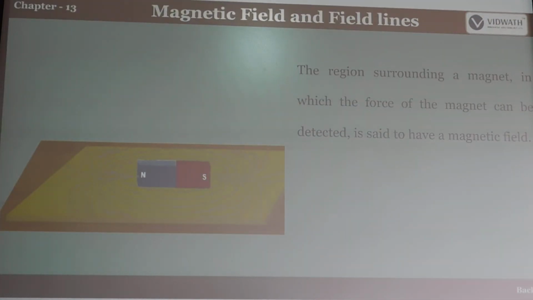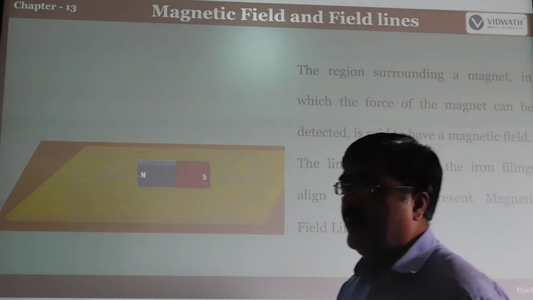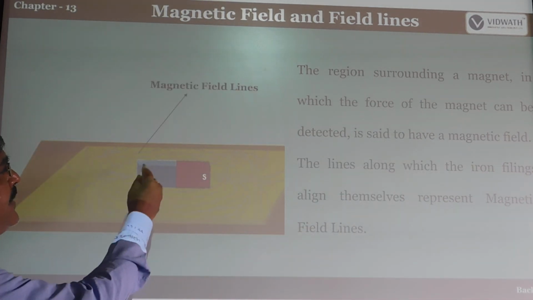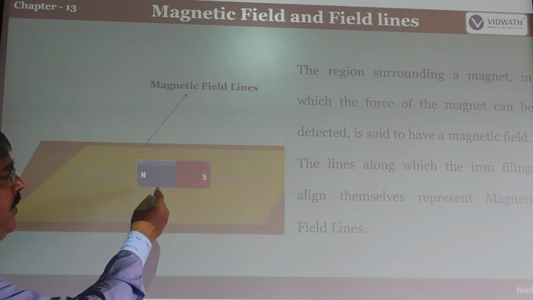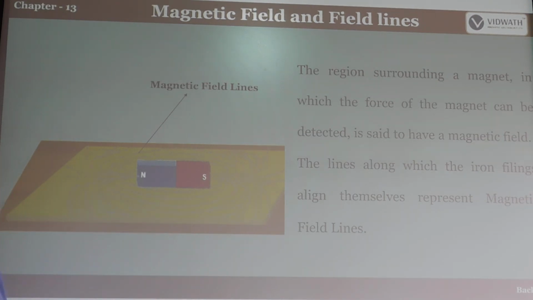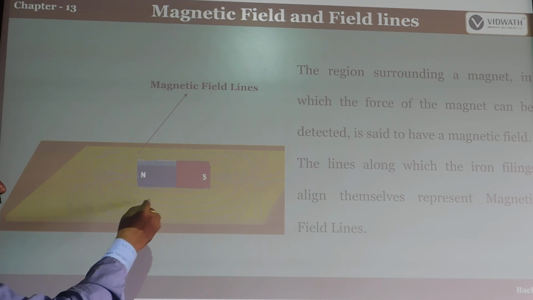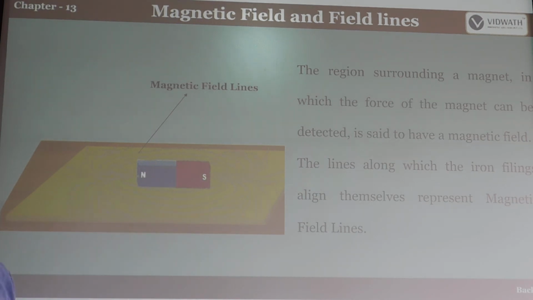So it means the region surrounding a magnet in which the force of the magnet can be detected is said to be the magnetic field. What is the meaning of magnetic field? It is the arrangement of the magnetic field lines around the bar magnet. The lines along which the iron filings align themselves represent the magnetic field lines. Whatever the arrangement of these lines, we call them the magnetic field lines.